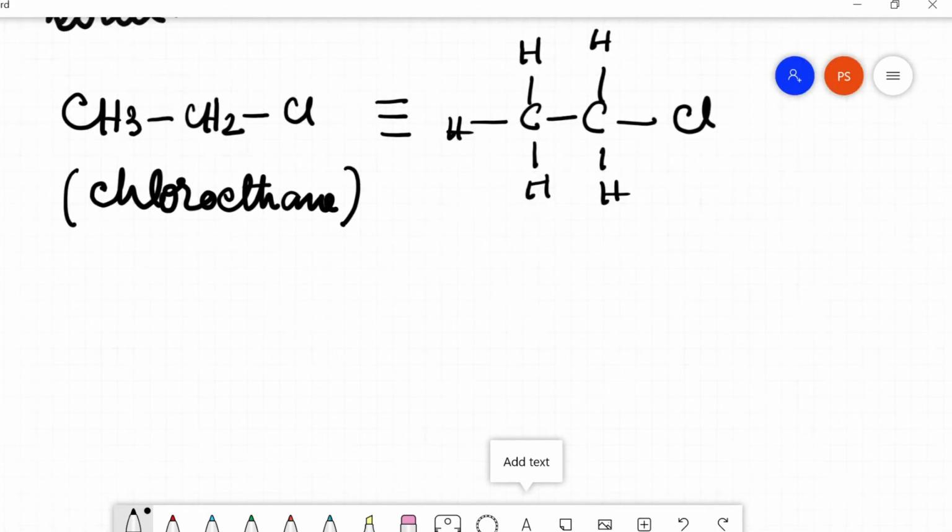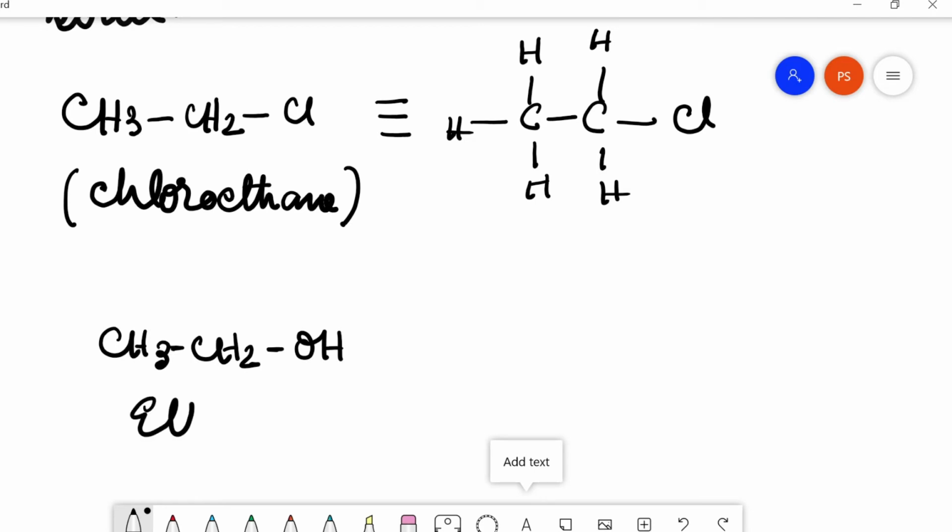Let's study another example. The name of this compound is ethyl alcohol or ethanol.